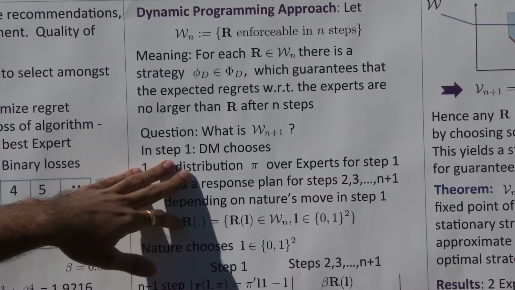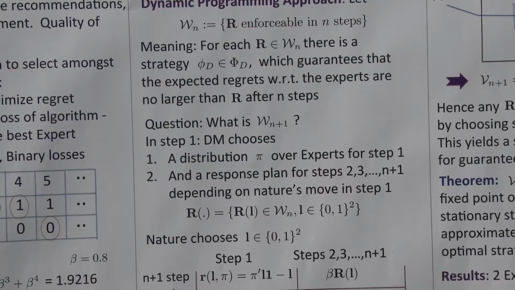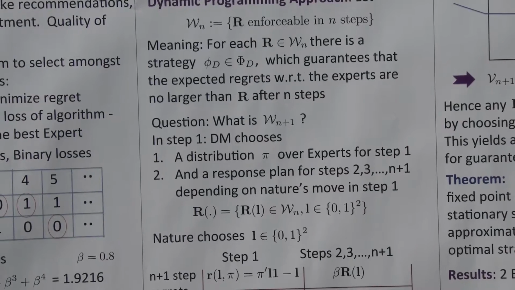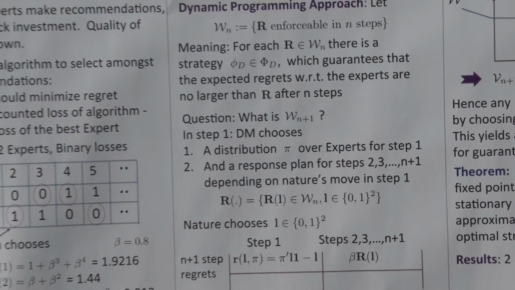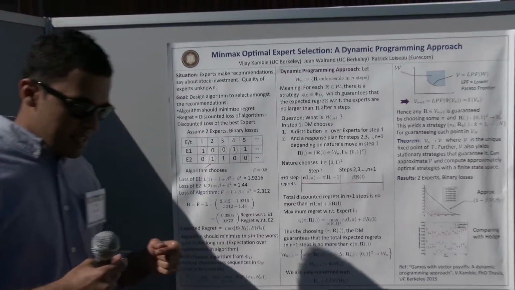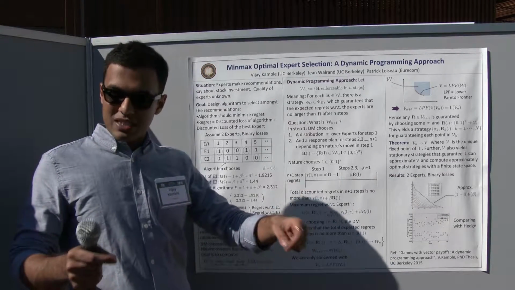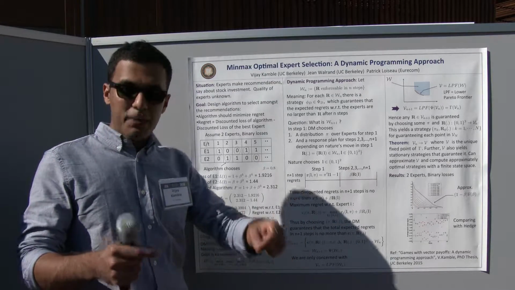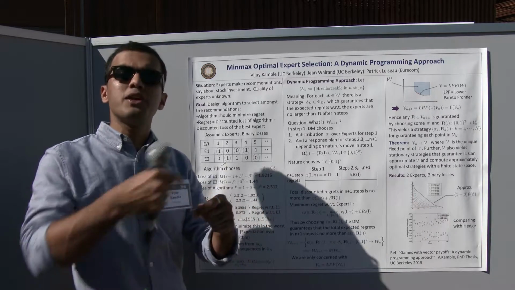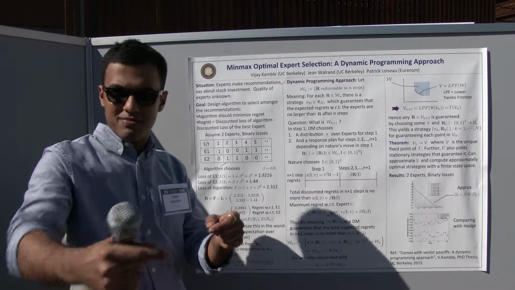And so if you think about it, consider you have an n+1 stage problem. You can decompose it into the first step and the remaining n steps. And a policy in this n+1 step problem for a decision maker is that the decision maker first chooses a randomization over the experts in the first step. And depending on what losses were realized in the first step, the decision maker chooses a different policy to follow from step 2 onwards in the remaining n steps.